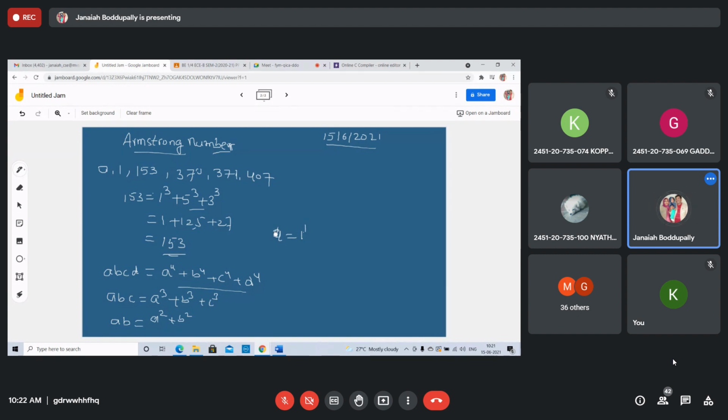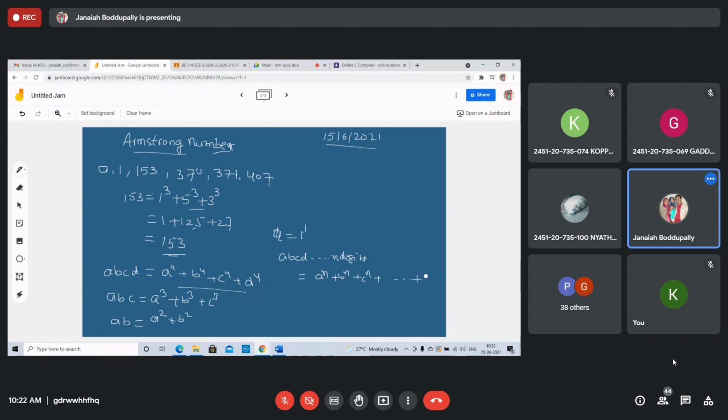Sum of the cubes of the digits: 153 is 1 cube plus 5 cube plus 3 cube. Similarly, for an n digit number A, B, C, D, and so on up to n digits, how can you say this is an Armstrong number? A power n, B power n, C power n, up to the nth digit power n. That is called an Armstrong number.